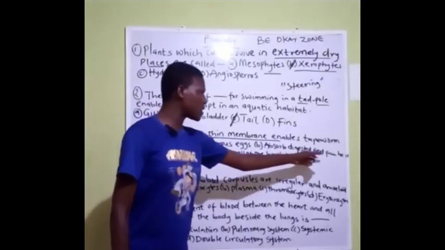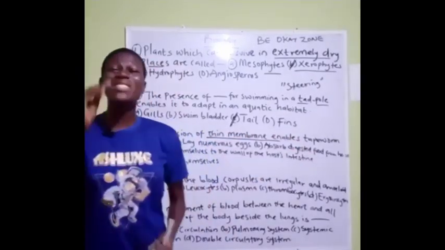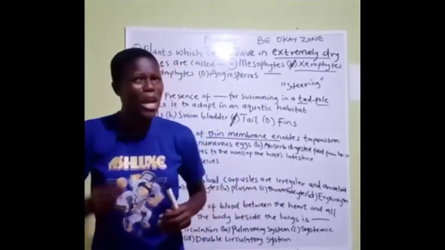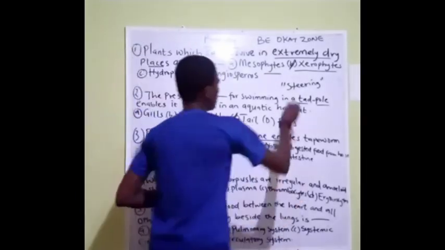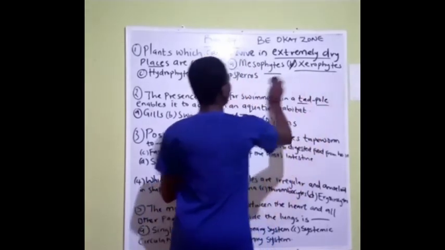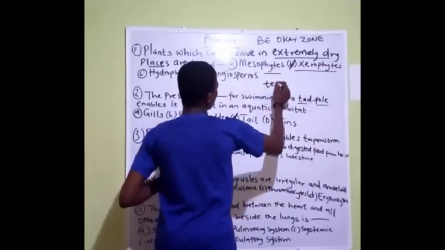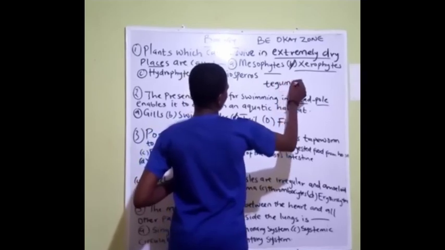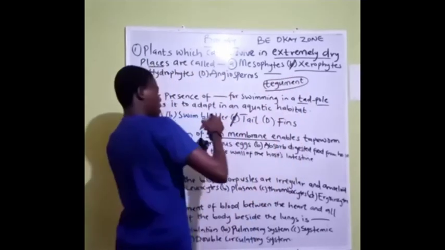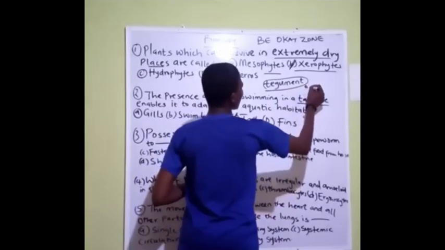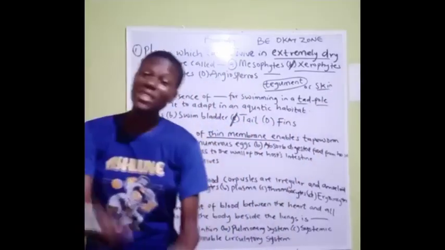B, absorb digested food from their host. Yes, this is what the thin membrane of the tapeworm does. Do you know why? Because tapeworms don't have a digestive system. So they absorb nutrients through their skin, or what we call the integument. Let me write it out. This is what the tapeworm uses to absorb nutrients, their skin, since they lack a digestive system.